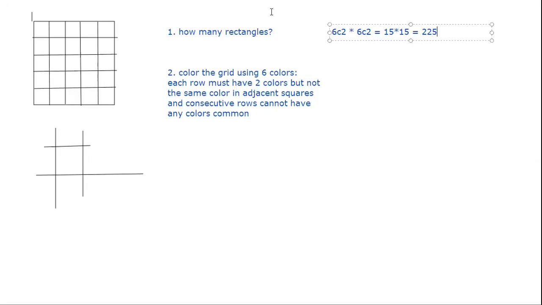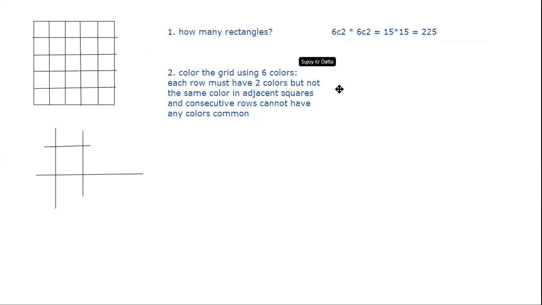For example, if I select that line and this one vertically, and horizontally, let's say I select this one with this, then the rectangle that I have got is this. Similarly, all the other rectangles in this can be generated. So that's the answer to the first one.